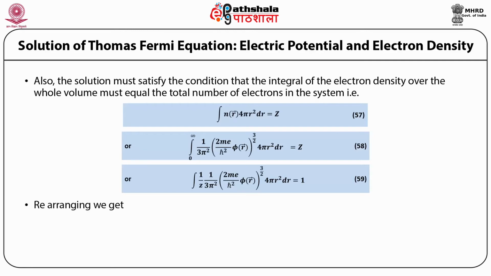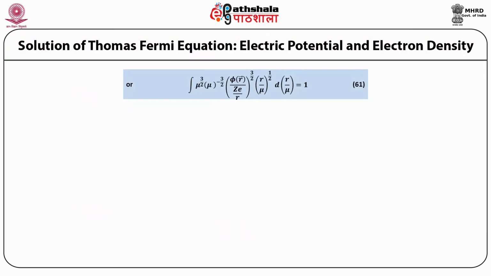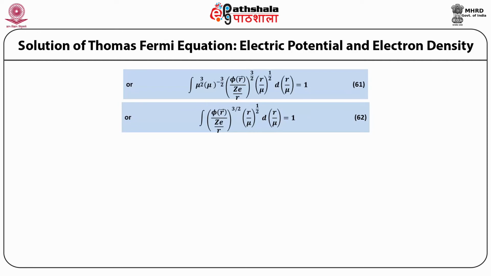Rearranging, we get integral of mu raised to power 3 by 2 multiplied by 2 times (4 upon 3 pi) raised to power 2 by 3 Z times Z raised to power 1 by 3 me raised to power 2 upon h bar square, raised to power 3 by 2, multiplied by (phi r upon Ze upon r) raised to power 3 by 2 (r upon mu) raised to power half d of (r upon mu) is equal to 1, or integral of mu raised to power 3 by 2 into mu raised to power minus 3 by 2 multiplied by (phi r upon Ze upon r) raised to power 3 by 2 multiplied by (r upon mu) raised to power half d(r upon mu) is equal to 1, or (phi r upon Ze upon r) raised to power 3 by 2 into (r upon mu) raised to power half d of (r upon mu)